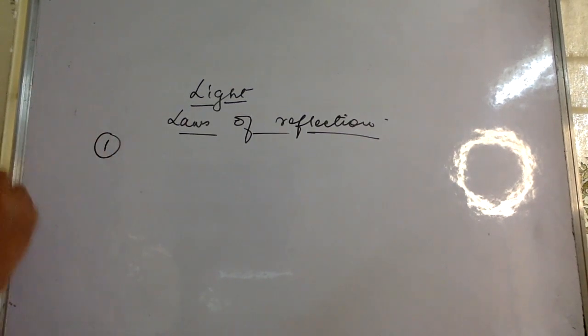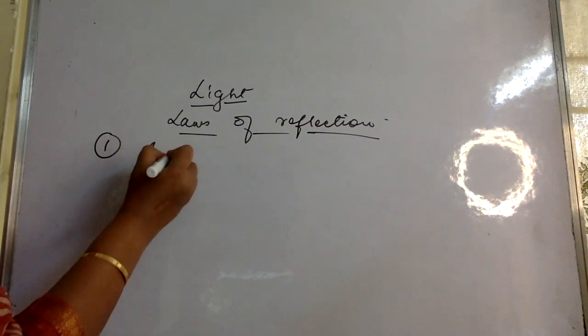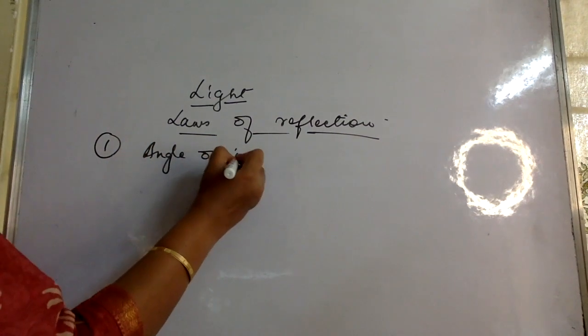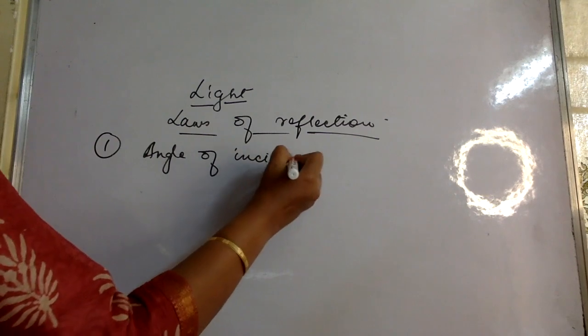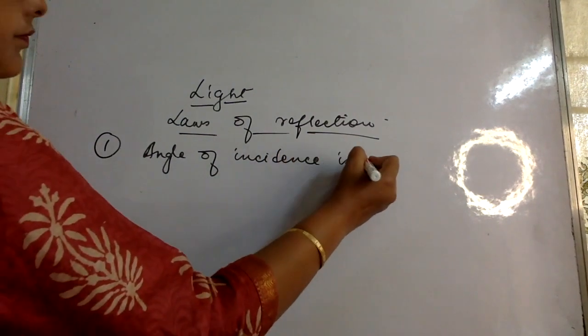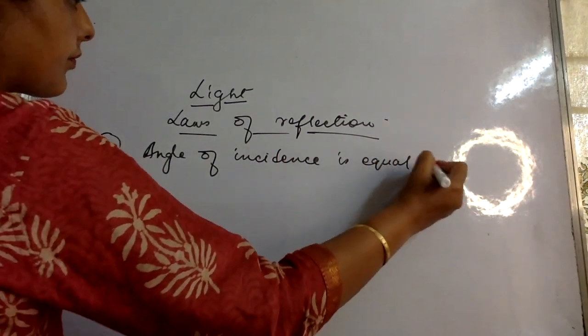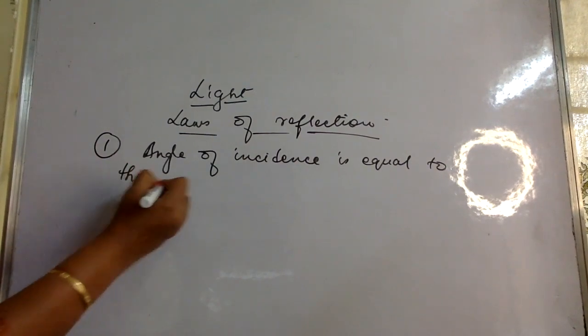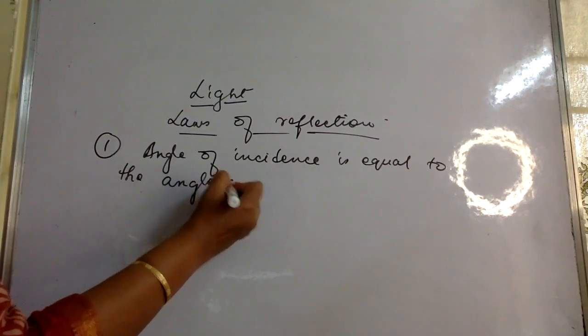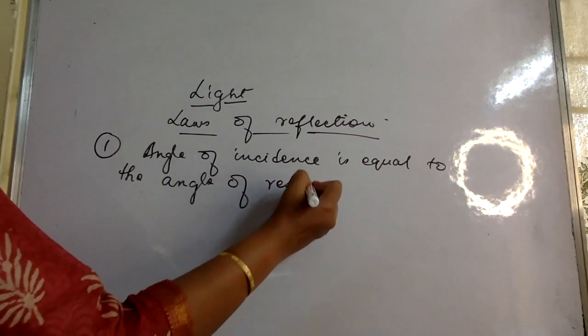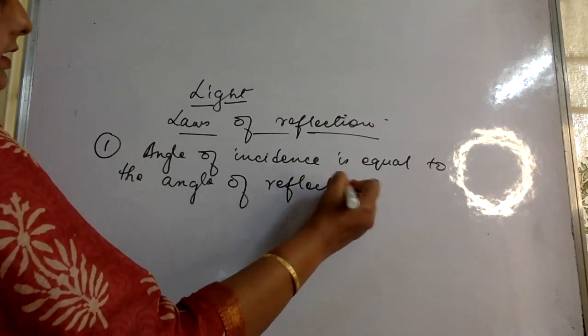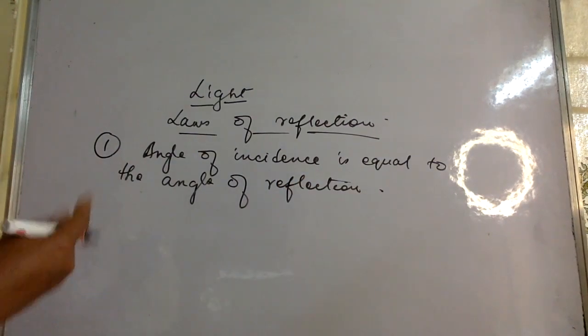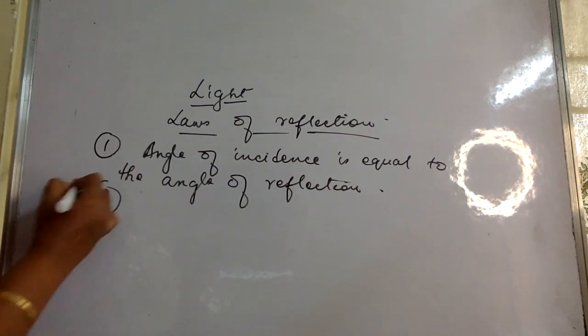Okay, first law: the angle of incidence is equal to the angle of reflection. Okay, angle of incidence is equal to the angle of reflection. I'll talk about what angle of incidence and what angle of reflection is.